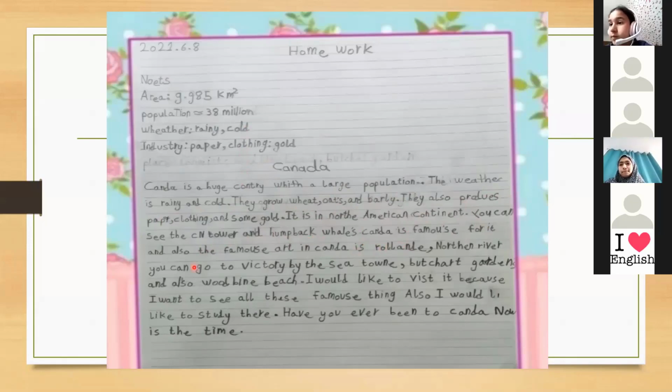And also the famous art in Canada. You can go to Victoria by the Sea town and Butchart Gardens and also Woodbine Beach. I would like to visit it because I want to see all of these famous things. And also I would like to study there. Have you ever been to Canada? No. Now is the time.